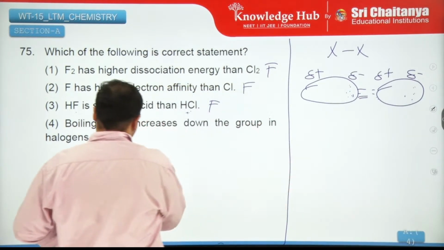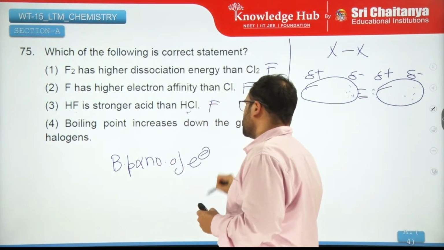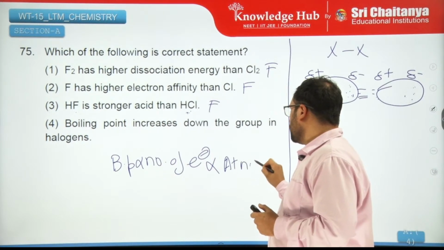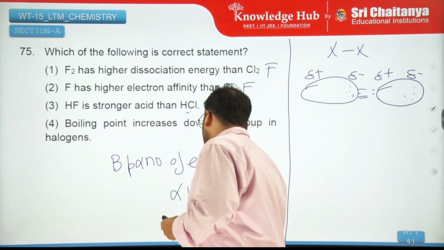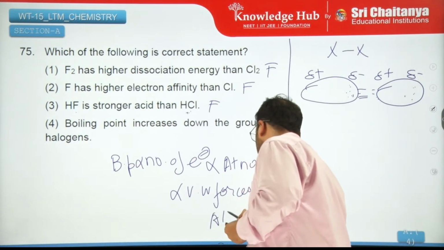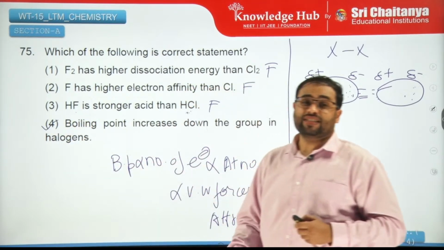So boiling point is directly proportional to number of electrons, directly proportional to atomic number, which is directly proportional to van der Waals forces of attraction. So that is why boiling point increases down the group.